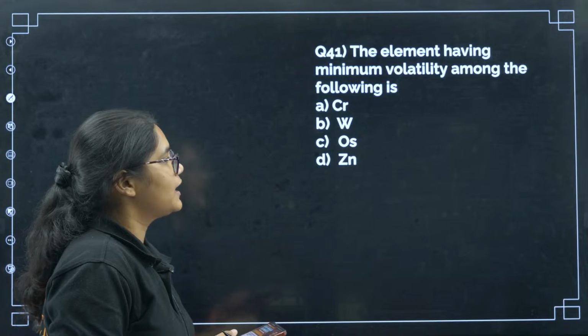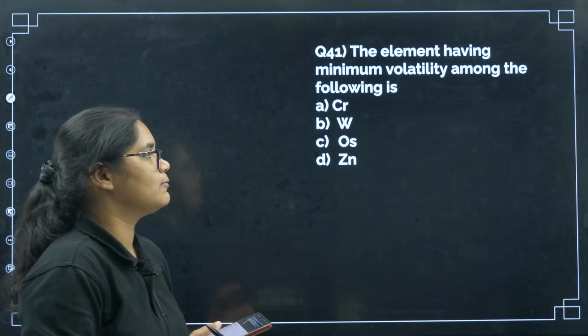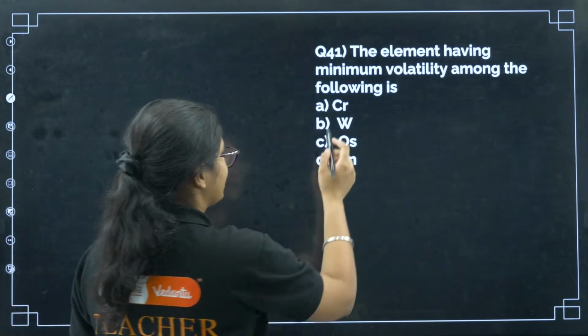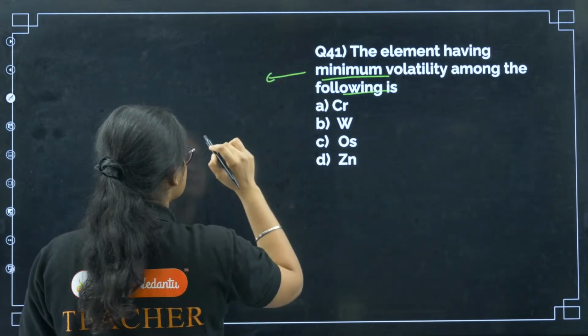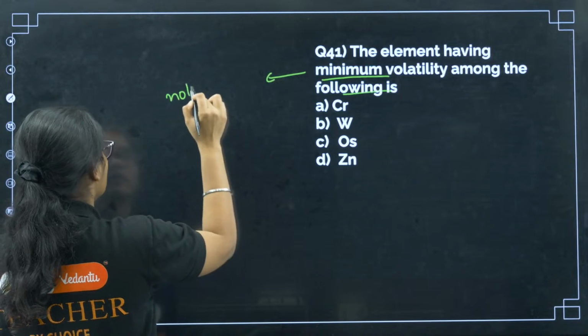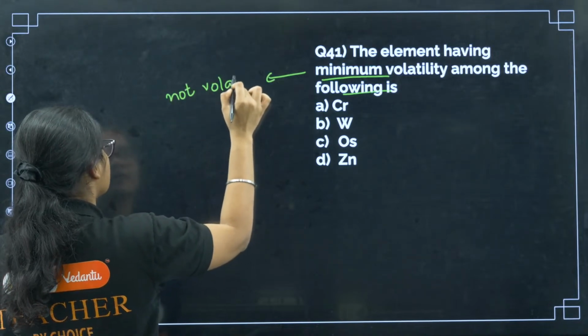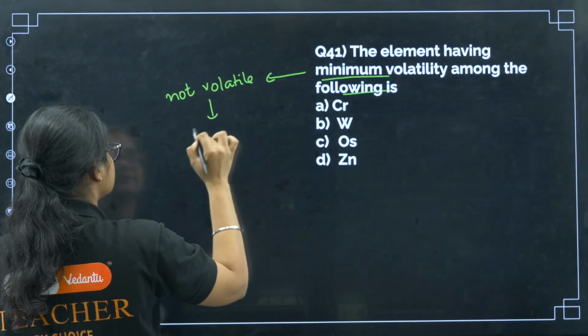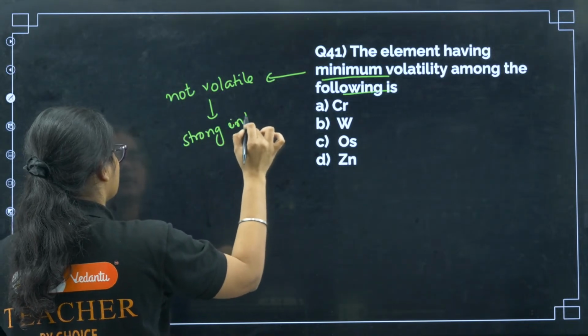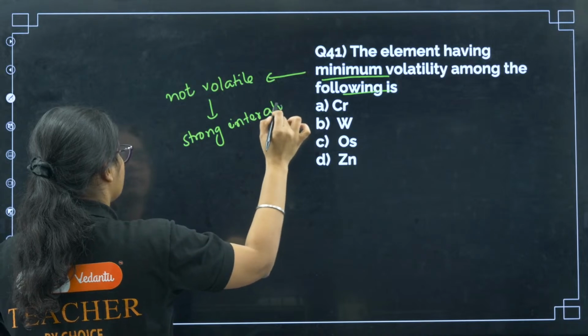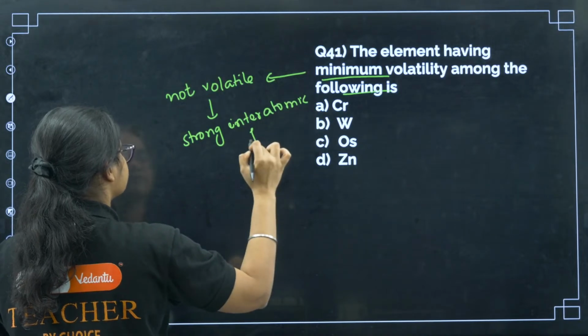Next, the element having minimum volatility among the following. Minimum volatility. Okay, minimum volatility means not volatile. If it is not volatile, that means strong interatomic force.